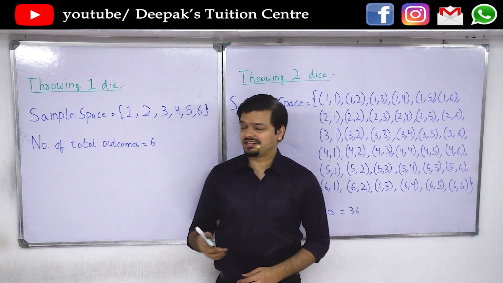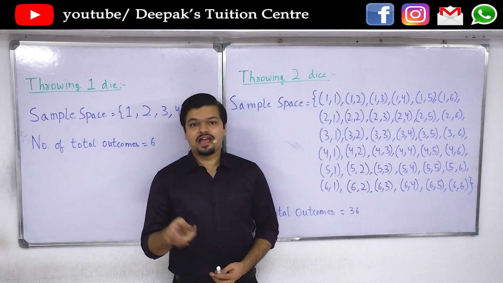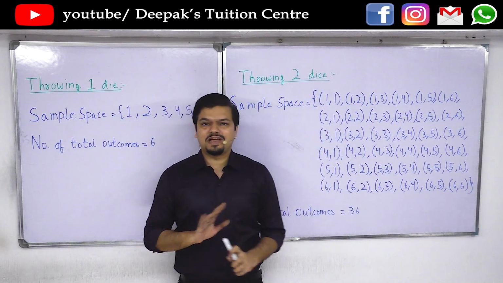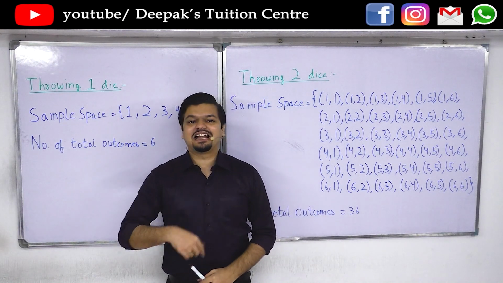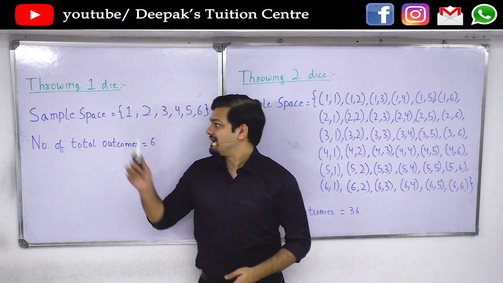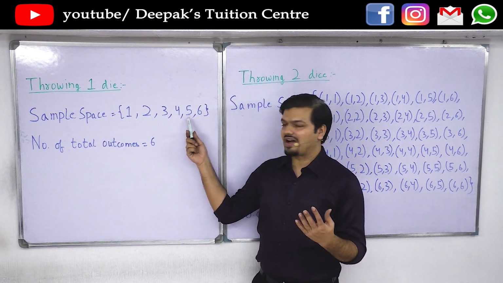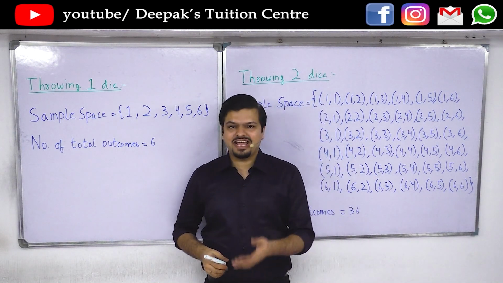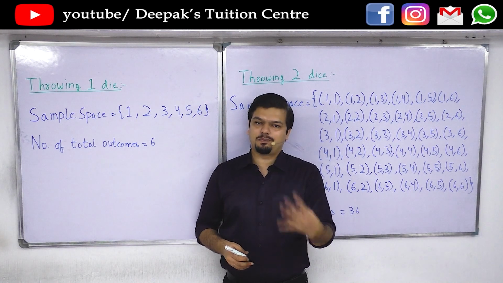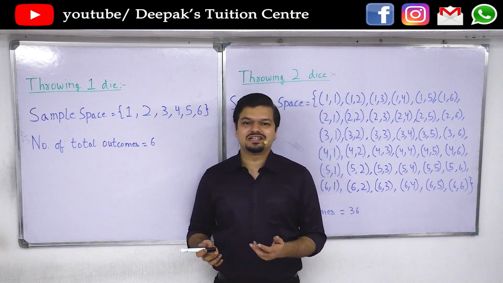So basically we can throw one die, or we can be asked to throw two dice simultaneously, or one die twice. That is same as throwing two dice. We will not be asked of any sequence that has involvement of more than two dice. So if we throw one die, the sample space will be 1, 2, 3, 4, 5, 6. That is, when you throw a die, you can have number 1 appear on top, 2, 3, 4, 5 or 6. Therefore, total number of outcomes equals 6.